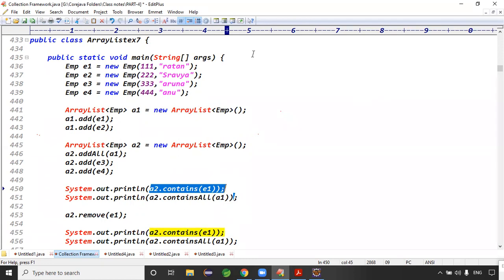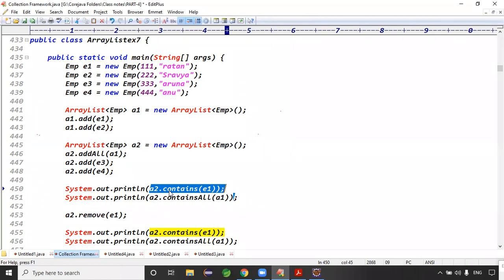Guys, does A2 contain the E1 object or not? Yes, right.